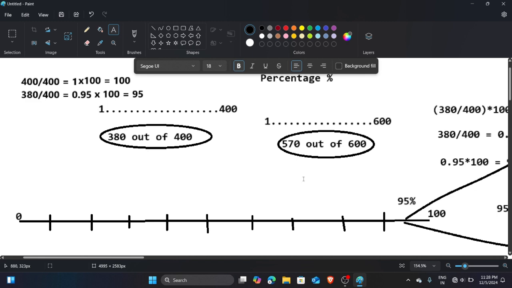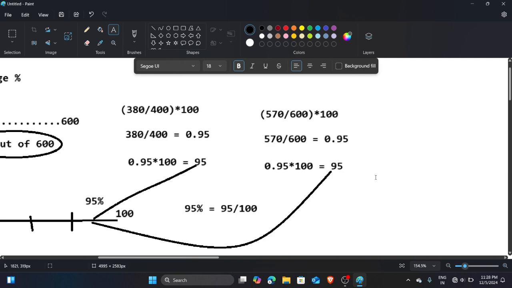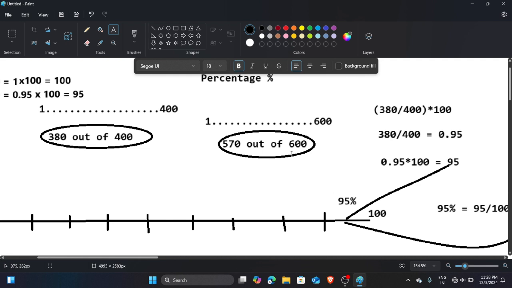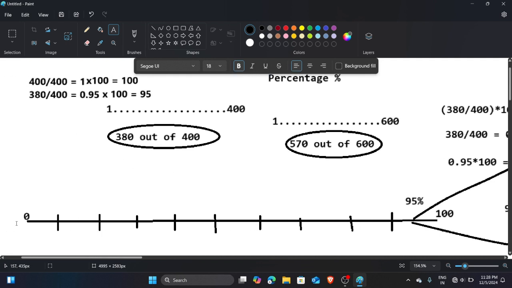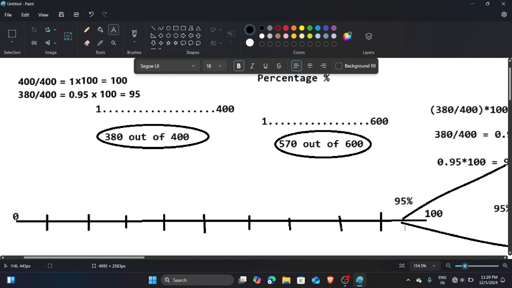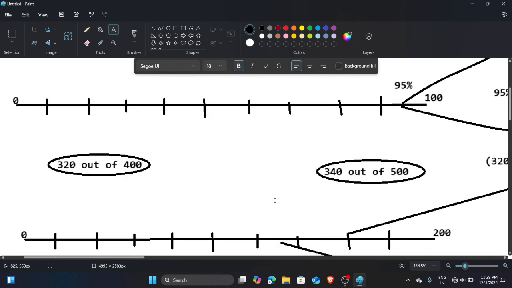Similarly in this case, when divided by 600 and multiplied by 100, you get 0.95 when divided, and when you multiplied by 100, 95, or we consider it 95%. So here you can't say that they are the same marks, but when you compare them on the same scale, you can see that they got the same level of marks, 95% and 95%. So this is nothing but the basic concept of percentage.